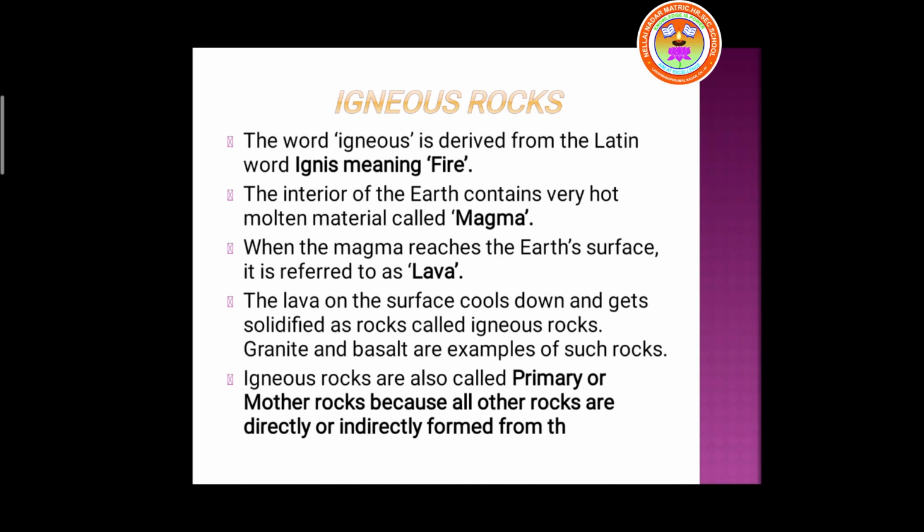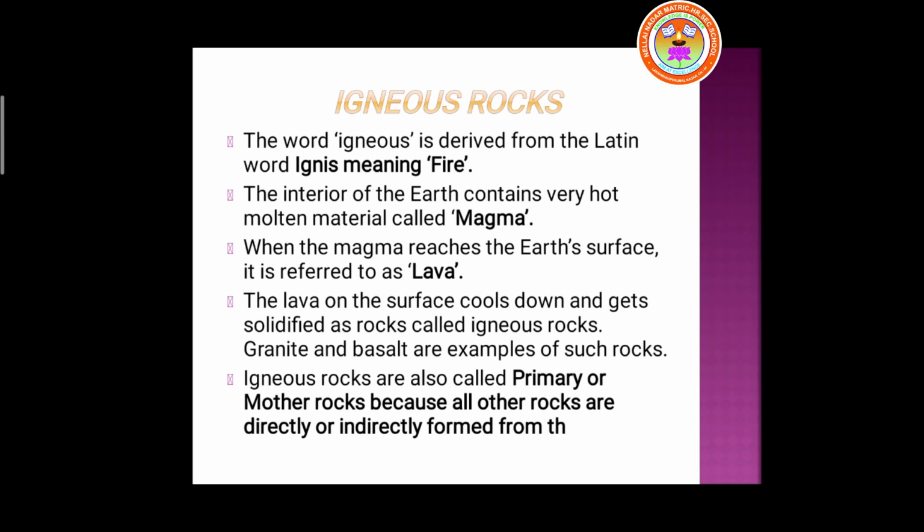See the second point, the interior of the earth contains very hot molten material called magma. So inside the earth, inside the volcano, the hot molten material will be there. That is called magma. When the magma reaches the earth's surface, the outer part of the surface, it is referred to as lava. The lava on the surface cools down and gets solidified as rocks.